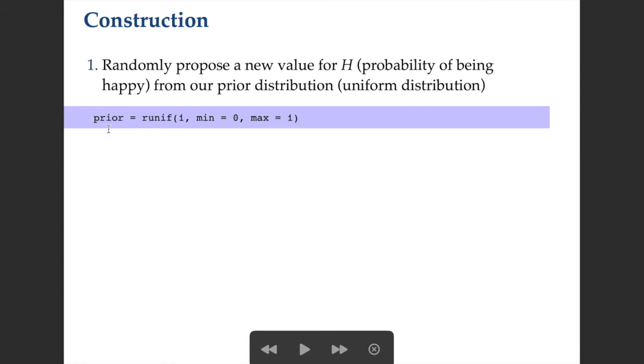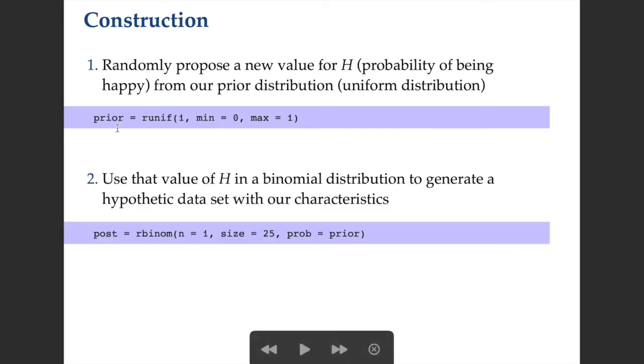We're going to assign to a new variable called prior. We're going to randomly sample, so the r here, from a uniform distribution, one value, and our uniform distribution has a minimum of 0 and a maximum of 1. Again, we're saying, before we know any data, it's equally likely that our value falls anywhere within this range. So we're going to randomly sample one value from this range, and that's going to be our first proposed value of the percentage of happy students.